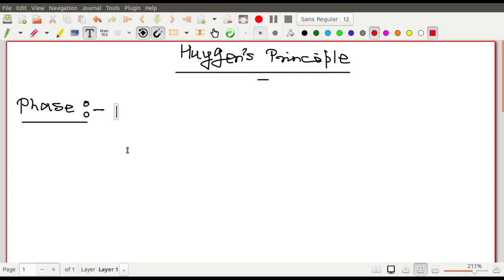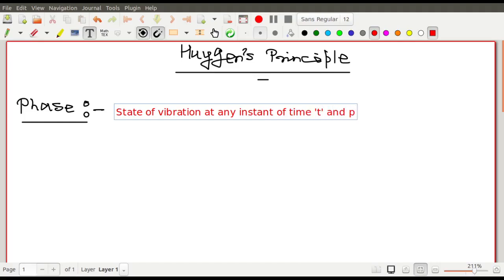So let me write it: state of vibration at any instant of time t and position x in one dimension, right? So that is what the phase is.